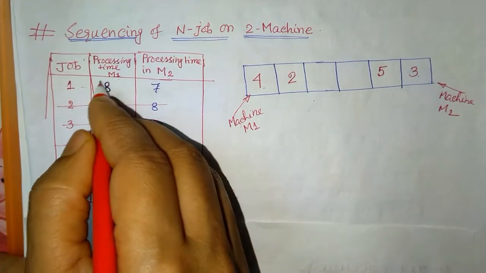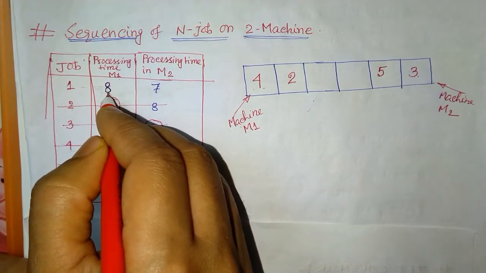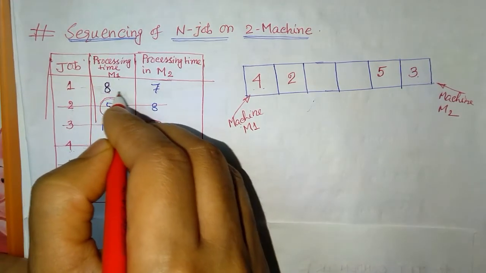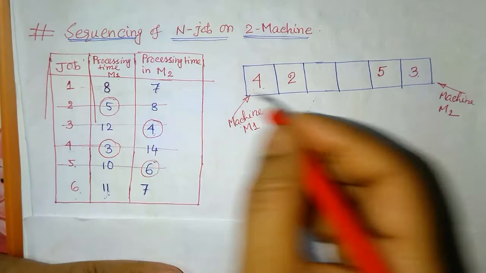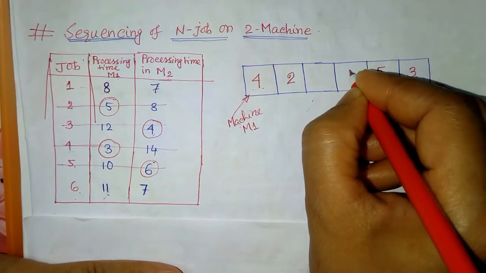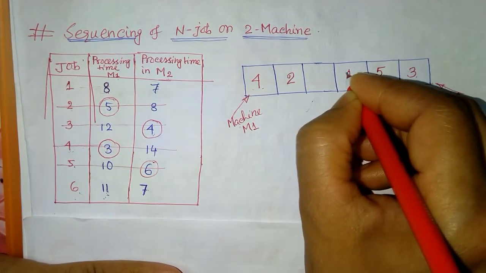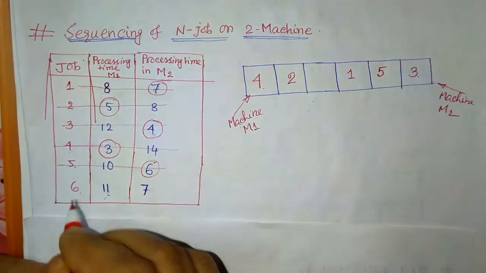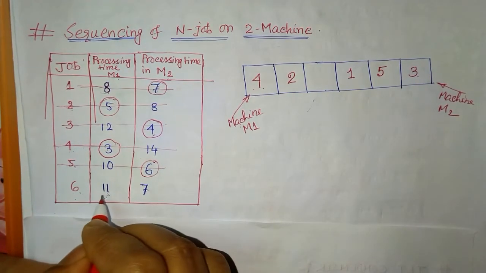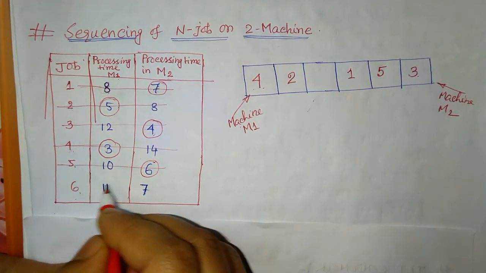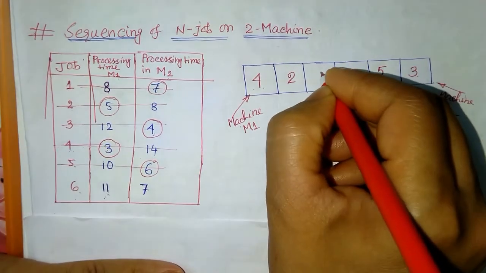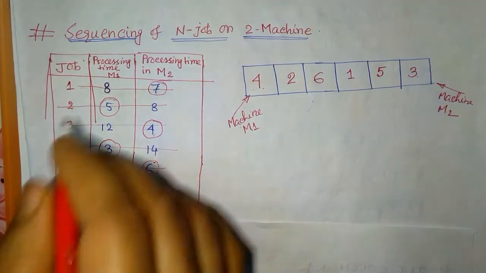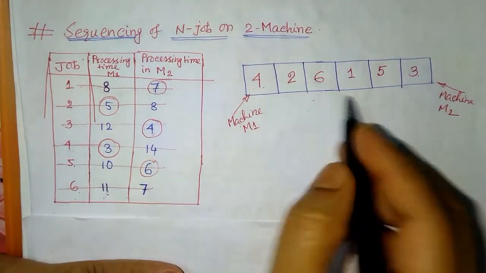Here our job number 1 has 8 processing time and job number 6 has 11 processing time. So this is the minimum, so we will take job number 1 and put it on the side of M2. This is our job number 1. Now strike it out. Only job number 6 remains, so we'll put it in the remaining box, that is our 6. Then we strike it out. So we have completed all 6 jobs.